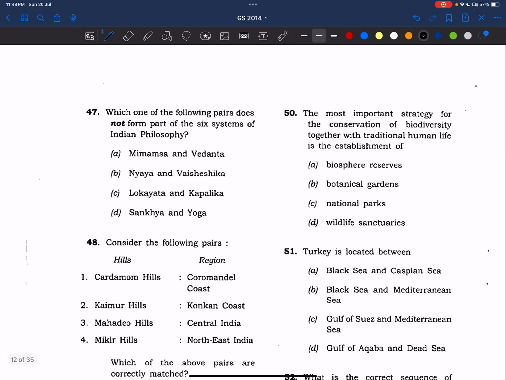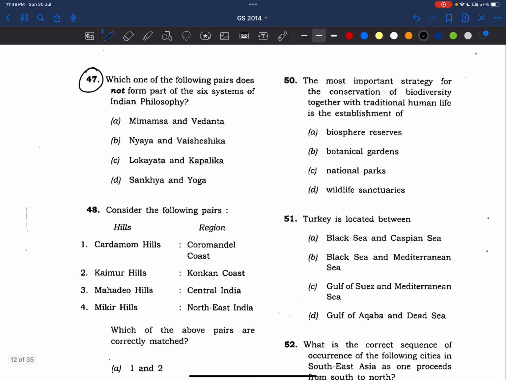Now, coming to question 47. Which one of the following pairs does not form part of the 6 systems of Indian philosophy? Okay. This is a factual question, friends. If we know, we know, or else we have to leave this question. Okay. There is nothing much you can do. The answer is Lokayata and Kapalika.